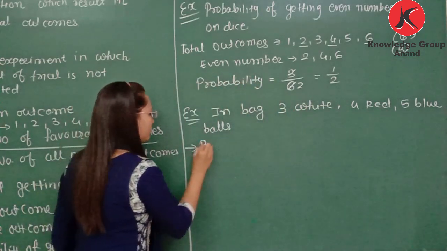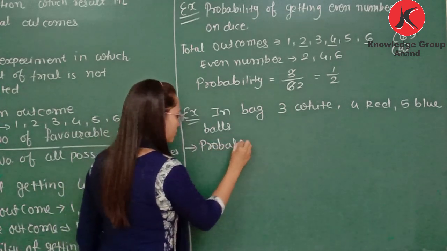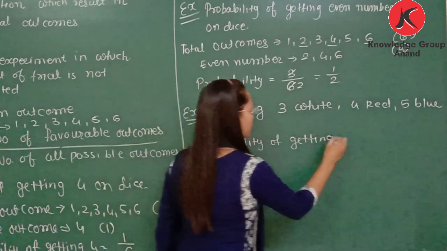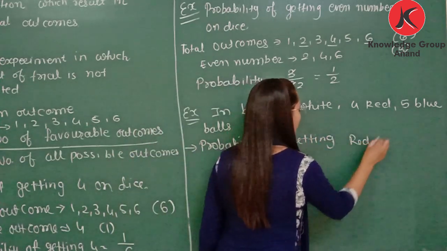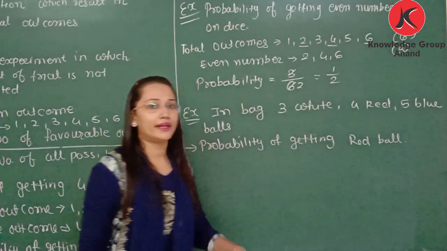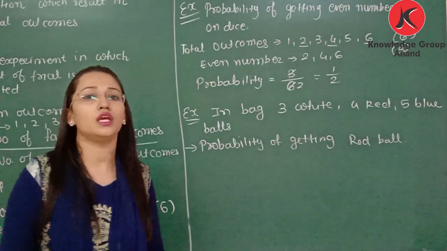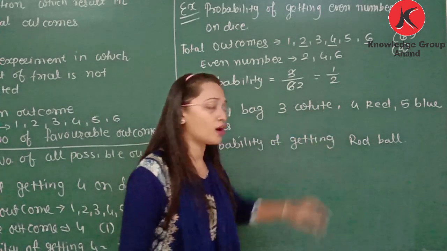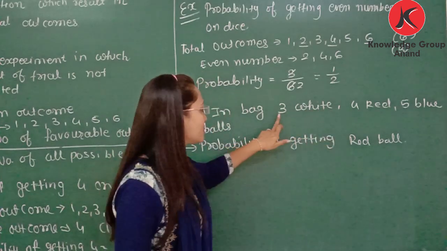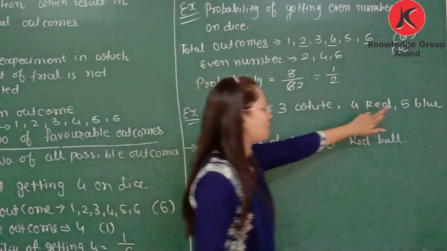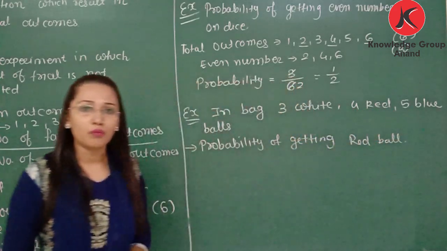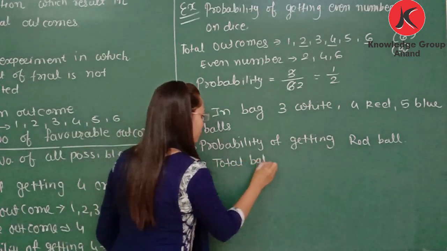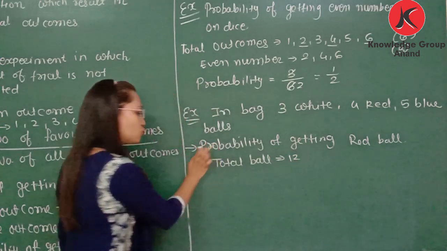Probability of getting a red ball, if we are picking up a ball from the bag without seeing. Okay, so how many total balls are here? Total balls are 3 plus 4, that is 7. 7 plus 5, 12. Total 12 balls are there.